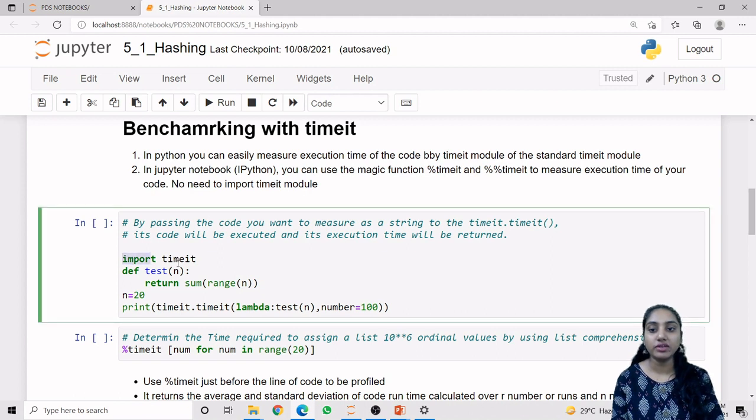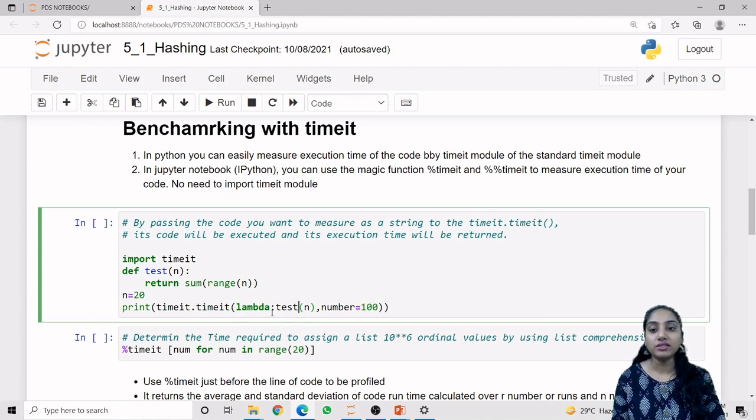Suppose we use this particular example, in which we import timeit using the import statement, import timeit. Then we have created one definition, def test of n, which returns the sum of range of n. Whatever number n we apply here, it will return the sum of that. Suppose our n value is 20. Now we apply the timeit method from the timeit module on the test function with n value 20.